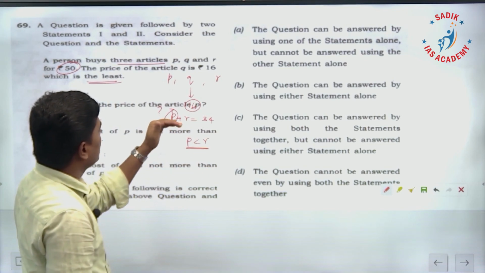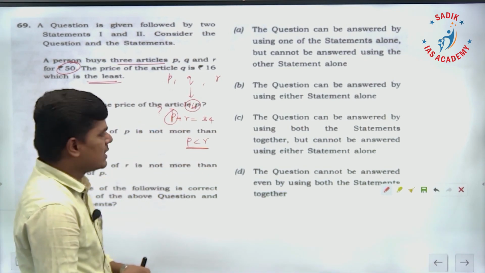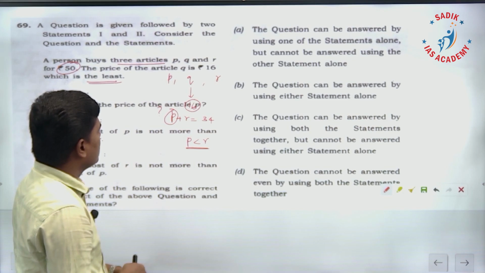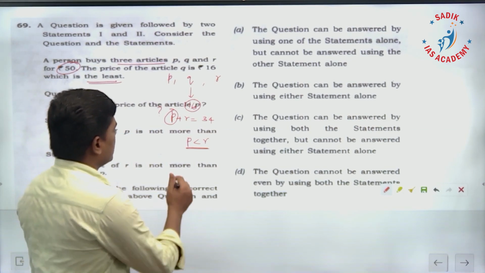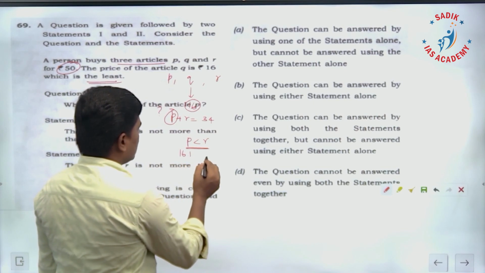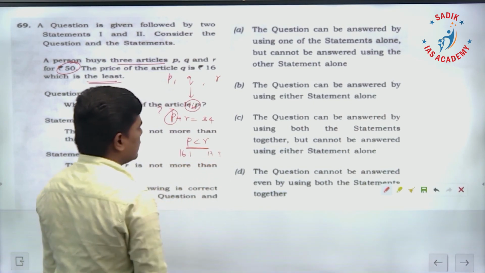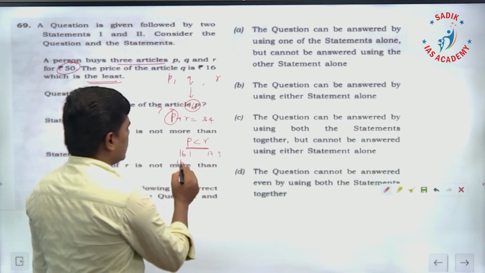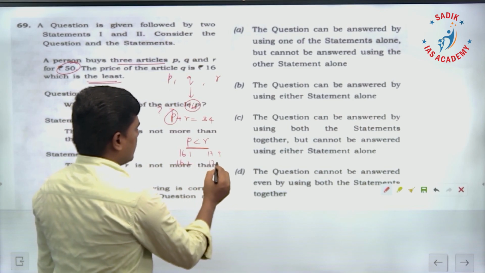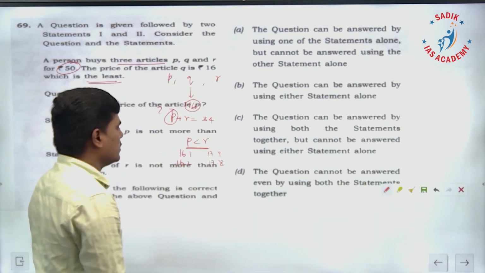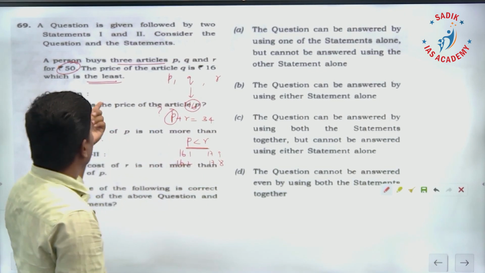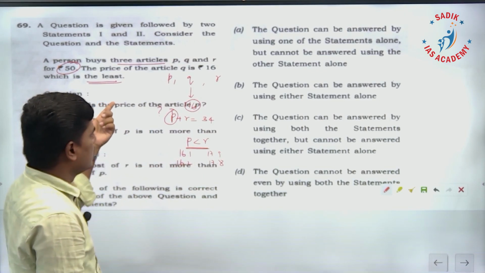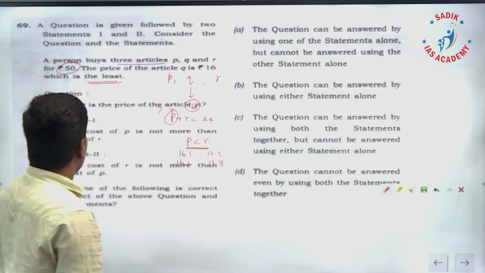P and R are greater than 16, so there are different possibilities here. P can be 16.1 and R 17.9, or 16.2 and 17.8, isn't it? So we have multiple possibilities like this. Using this we cannot answer. Okay, that is the first statement.